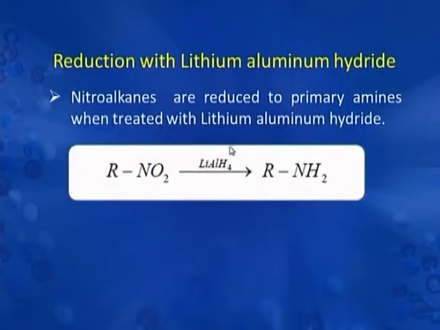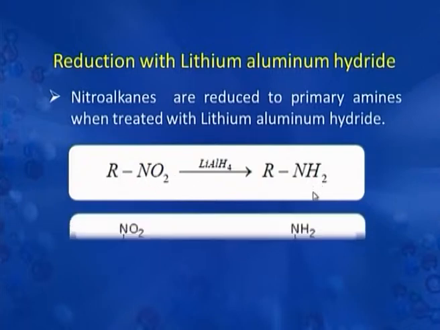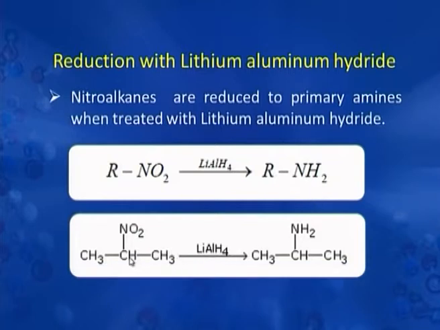We will now discuss the reduction of nitro compound with lithium aluminium hydride. Nitroalkanes are reduced to primary amines when treated with lithium aluminium hydride. As you can see here, this nitro group is converted into amino group. Here in this example, we have 2-nitropropane, which upon treatment with lithium aluminium hydride forms 2-propanamine.